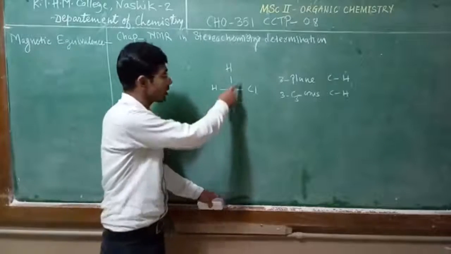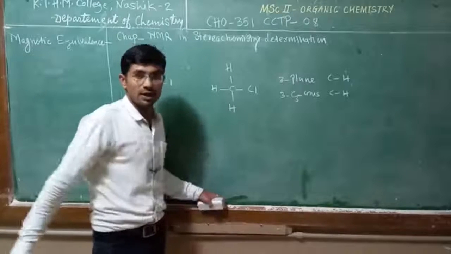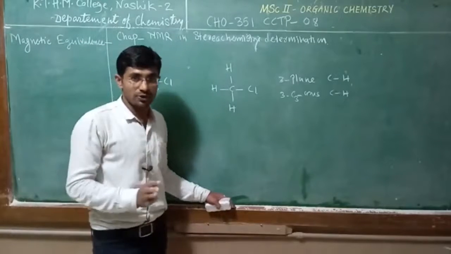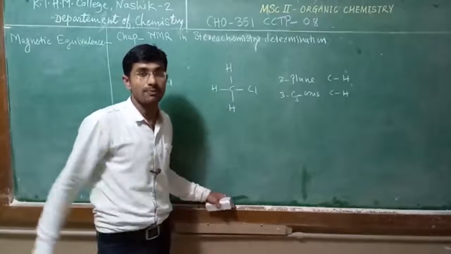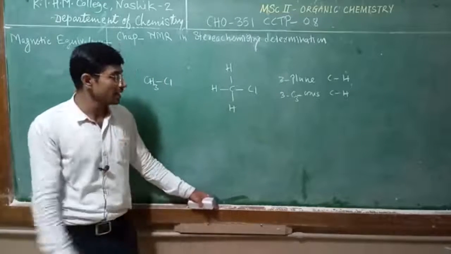So these three protons are chemically and magnetically equivalent, equally coupled, and give only one signal.